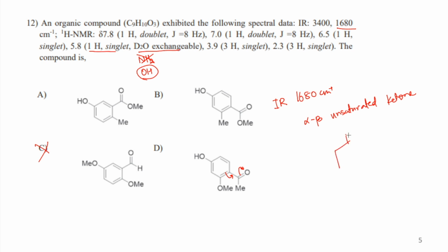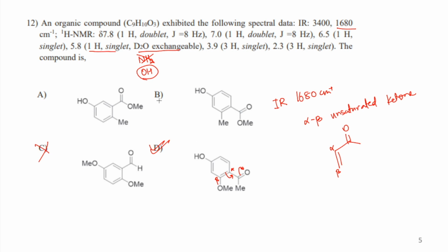So that goes something like this. If you have alpha and beta position, if you have a double bond, just like here at alpha and beta position you have a double bond, that is what is making the frequency lower. Conjugation always decreases frequency, so that's why option number D is correct. You can simply do it. If you want to assign the values, you can simply do that by giving all the values over here.